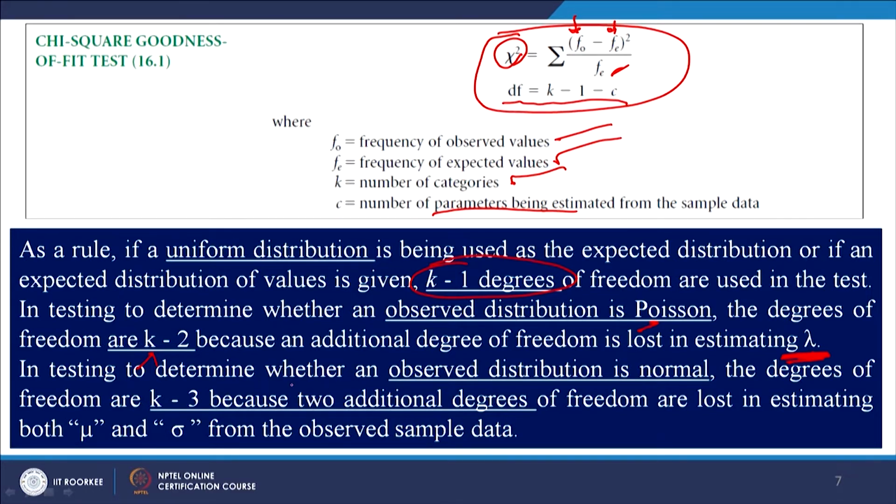And if the distribution is, let us say, a normal distribution, if you think that the expected distribution is normally distributed, then the degrees of freedom are K minus 3, because 2 additional degrees of freedom are lost, one in calculation of the mean and the other in calculation of the standard deviation. So, mean and standard deviation. It is very simple. If the expected distribution is Poisson, then 1 degree of freedom is lost. If the expected distribution is normal, then 2 degrees of freedom are lost.